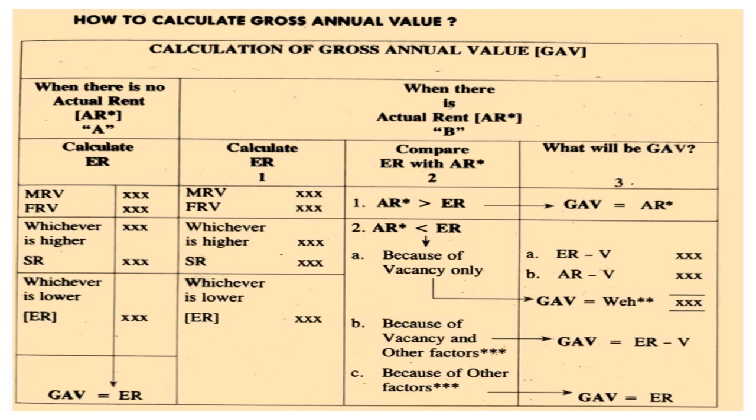Second, actual rent less than expected rent. Then there are three reasons. First reason, because of vacancy only: in that case, take expected rent minus vacancy, and actual rent minus vacancy; gross annual value equals whichever is higher. Then B, because of vacancy and other factors, gross annual value equals expected rent minus vacancy allowance. Then the third one, because of other factors, gross annual value equals expected rent.